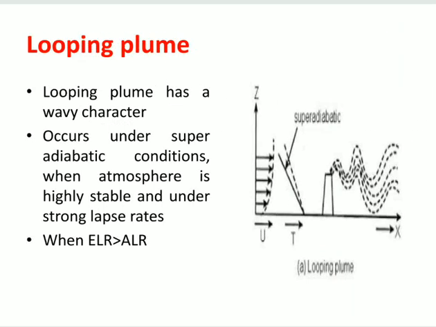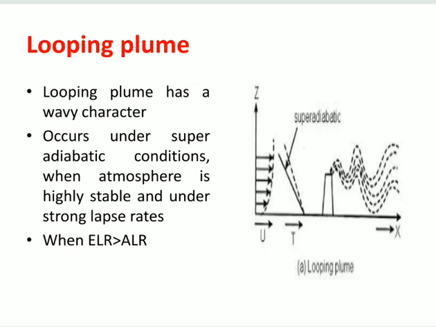So you can see looping plume. Looping plume is nothing but whenever the pollutants entered in atmosphere will travel in atmosphere in the shape of a wave. In the figure you can see that from a chimney pollutants have been entered and they are traveling in atmosphere in the path of wave shape. So in that case the path of air pollutants is called as looping plume.